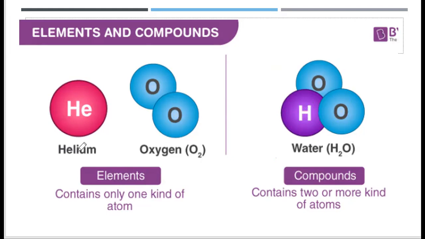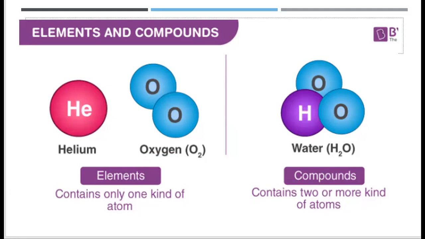Again, helium is made up of only one atom, and oxygen is also composed of only one atom. On the other side we have water, H2O, which contains two or more atoms.